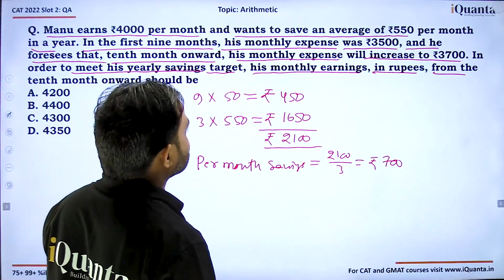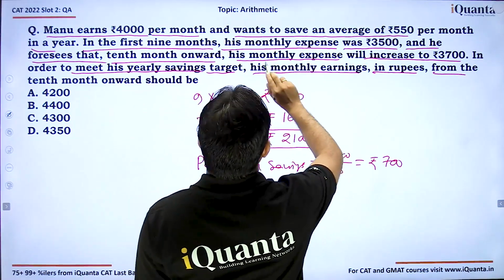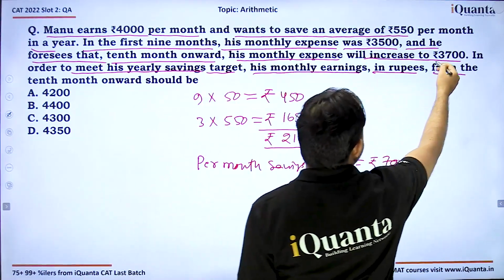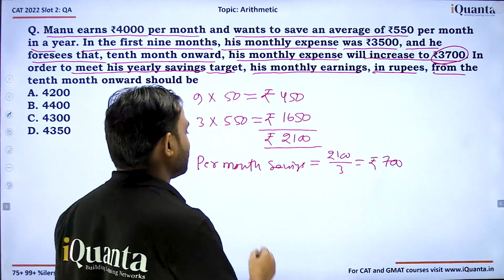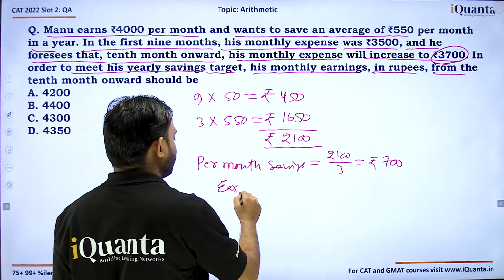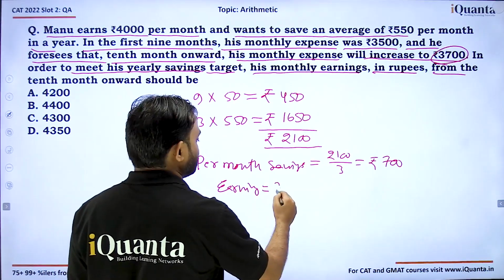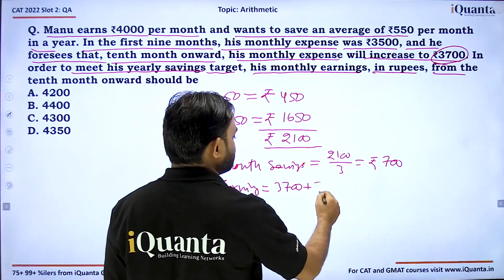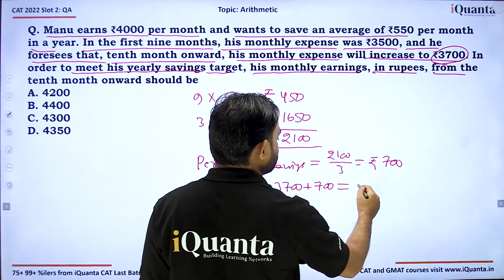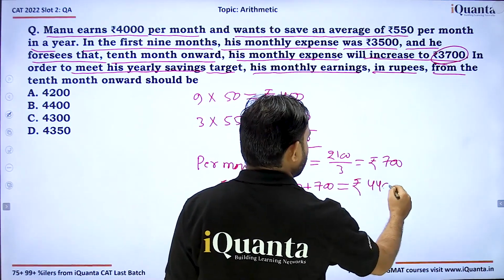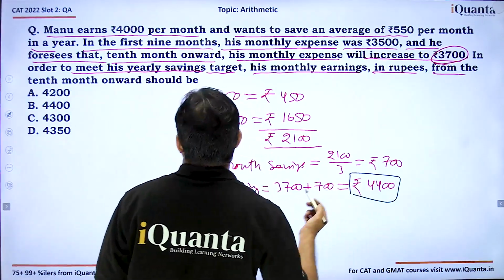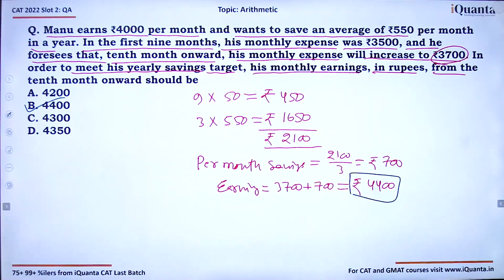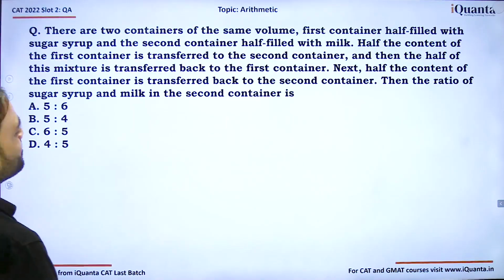Now it says that his monthly expense will increase to 3700, right? Monthly expense is 3700, so his earning must be 3700 plus 700 saving for the last 3 months, which is 4400. And that is option B. That's your answer. Next question is based on mixture and alligation.